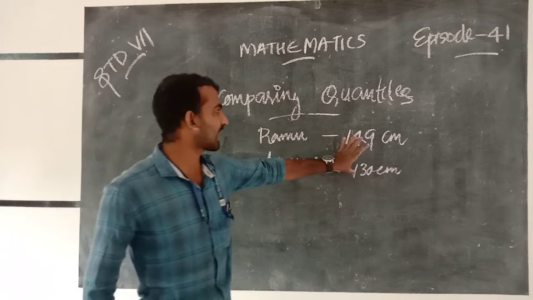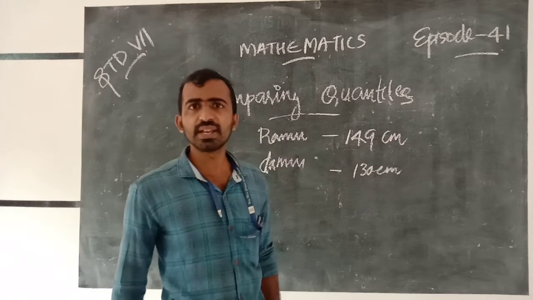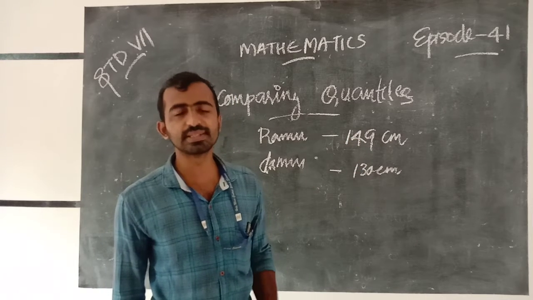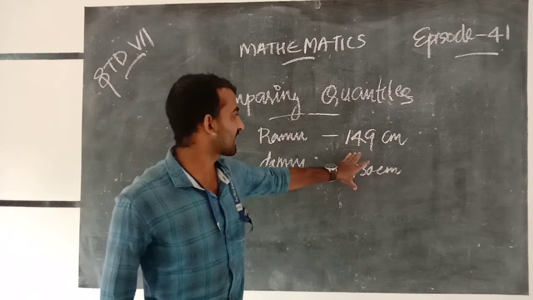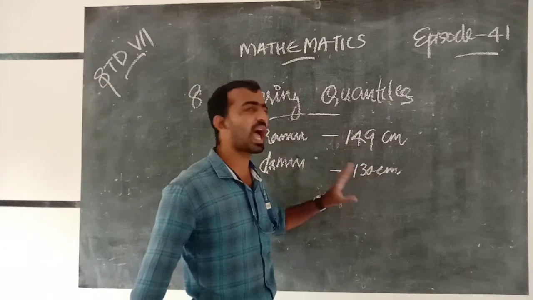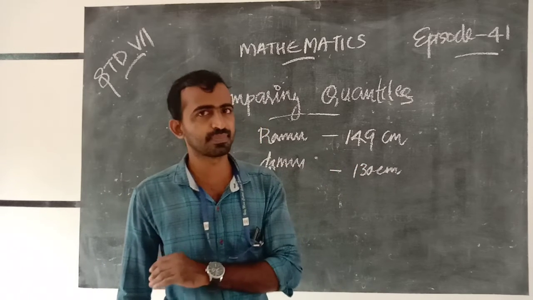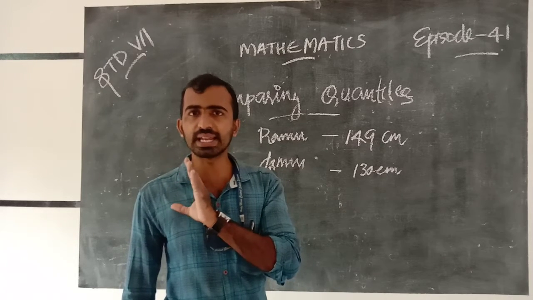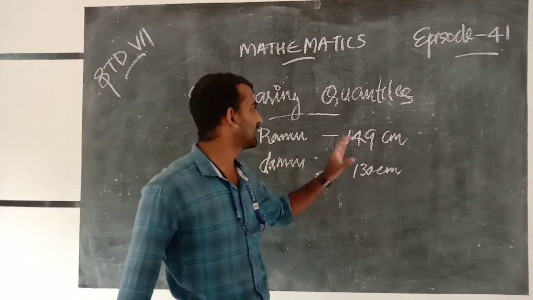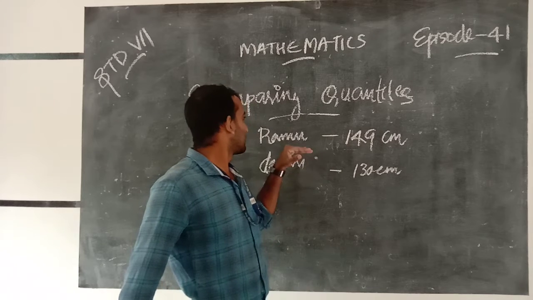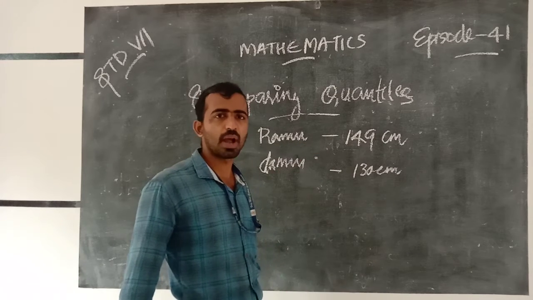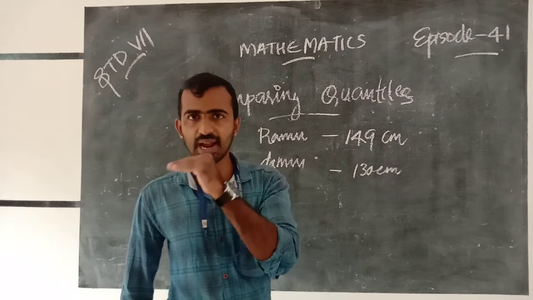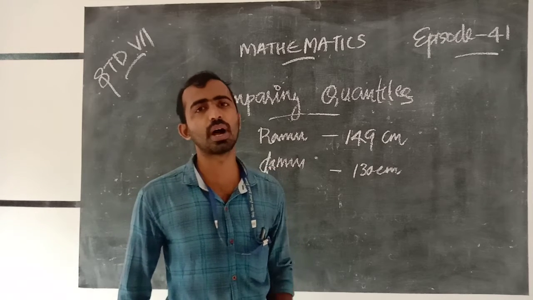When we compare 149 and 130, 149 is the biggest. So the tallest student is Ramu compared to Damu.